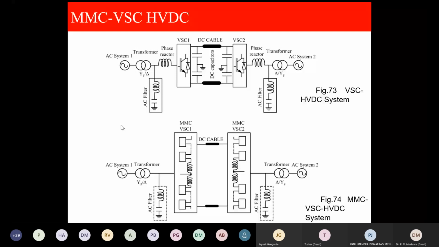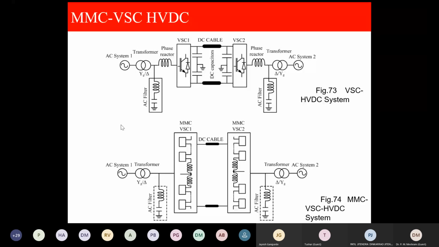The second famous application I will tell you, so that you can get the idea, is the INELFE France and Spain link. This is plus minus 320 kV. It has 400 submodules per arm, a 401 level output.